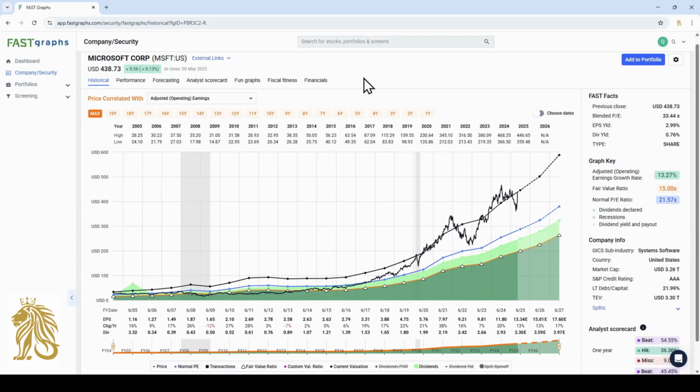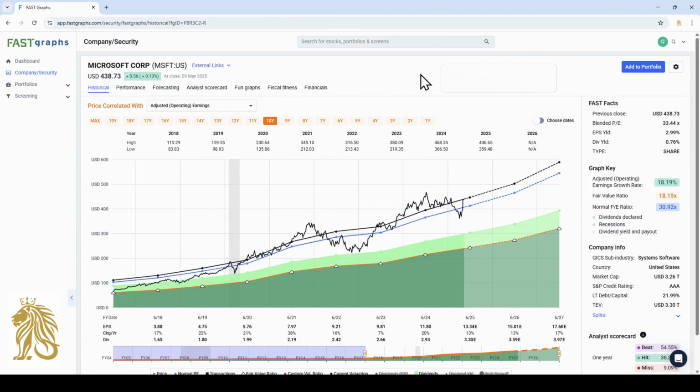In order to get more insight in their normal PE ratio for the recent time, we can switch, for example, to a 10-year chart.